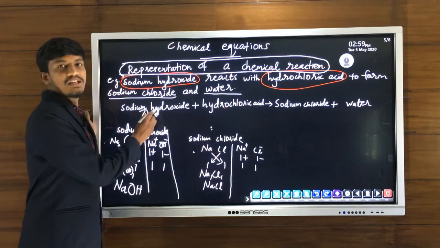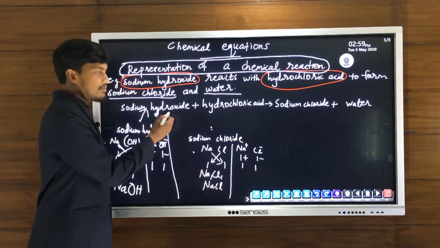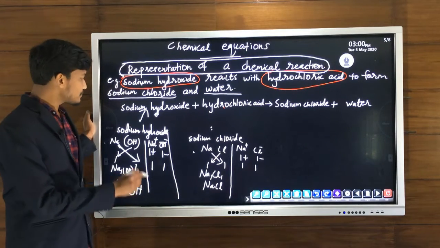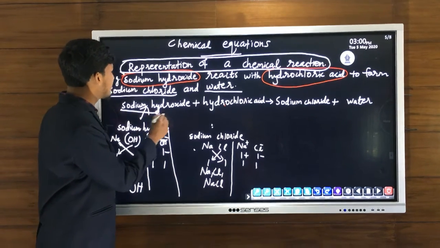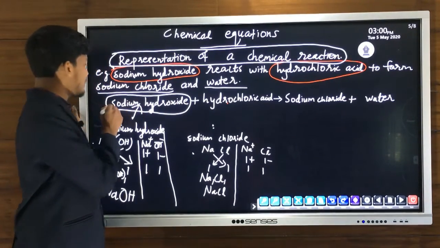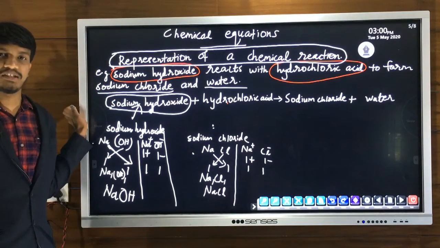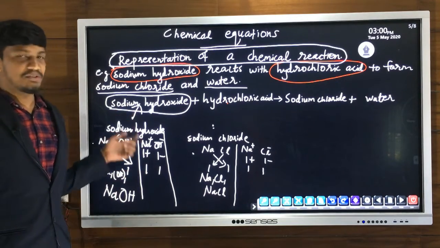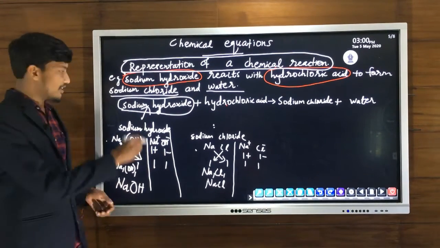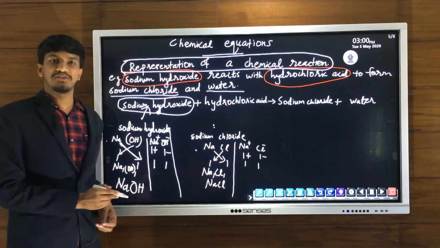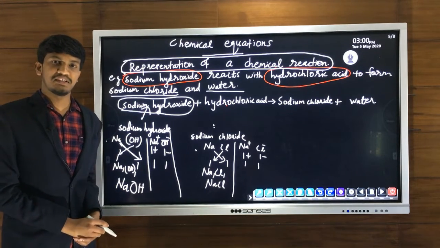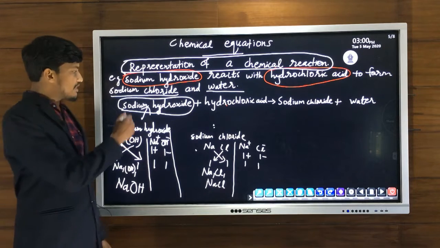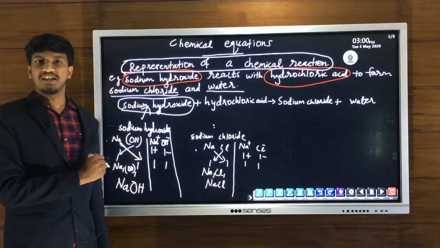We will write the chemical formula of both the reactants on the left side of this equation. In this case, the first substance is sodium hydroxide. From the name it's clear it is an ionic compound: sodium cation, hydroxide anion. So can we find out the chemical formula of sodium hydroxide using the valencies of cation and anion?